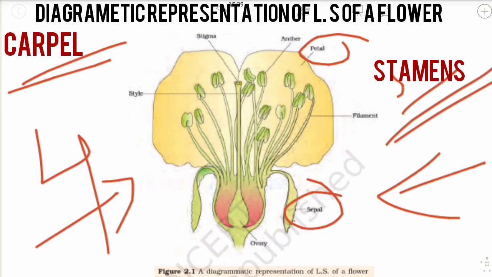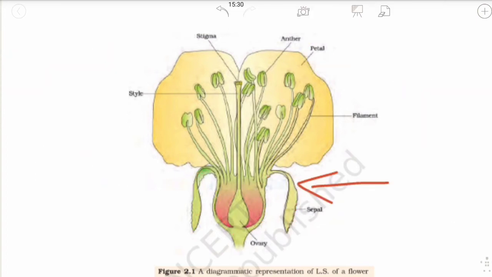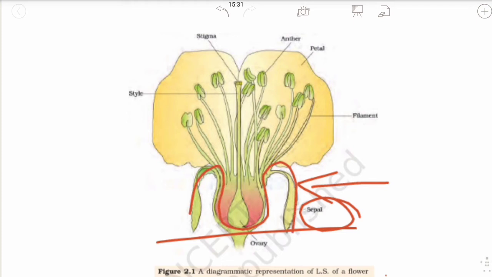First we will learn the structure of the sepals. This is the green structure. This is the sepal, a small leaf-like structure growing at the base of the petals. They are the outermost wall of the flower. These sepals are also known as calyx.